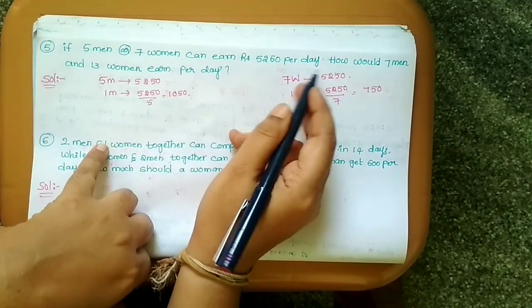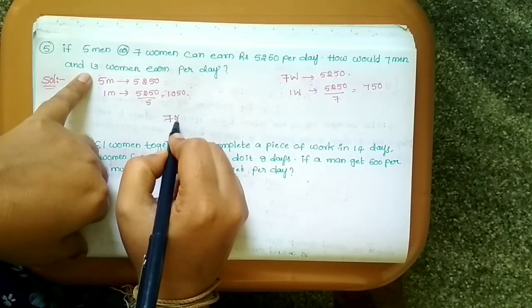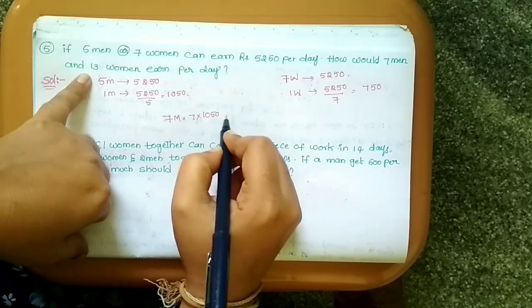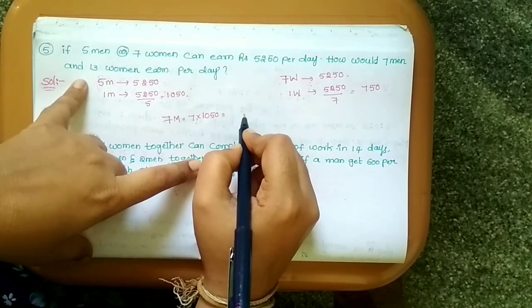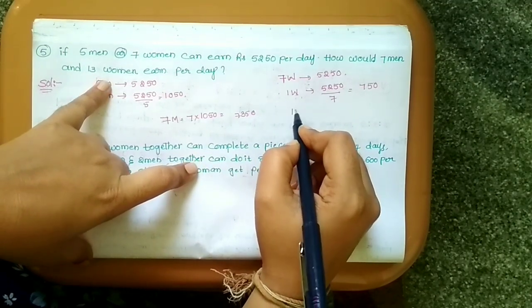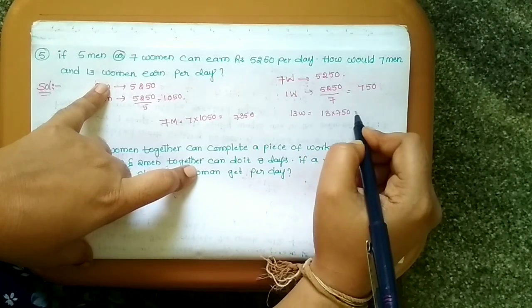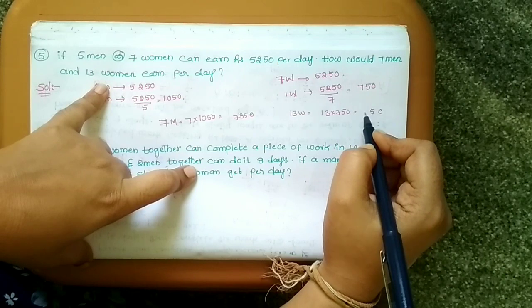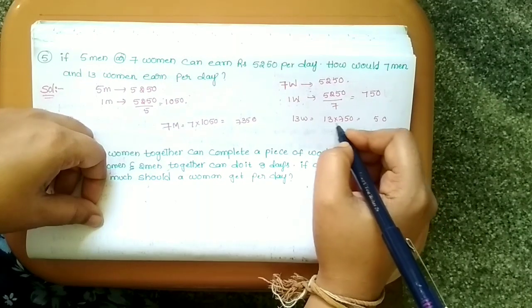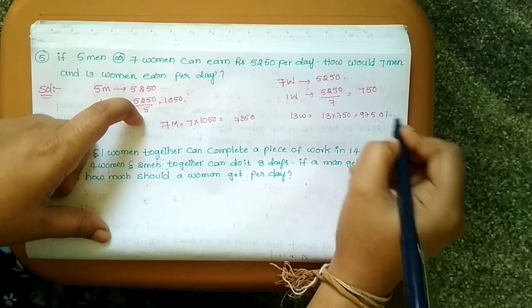So what is asked in the question? 7 men: 7 into 1050 is 7350. 13 women: 13 into 750 is 9750.